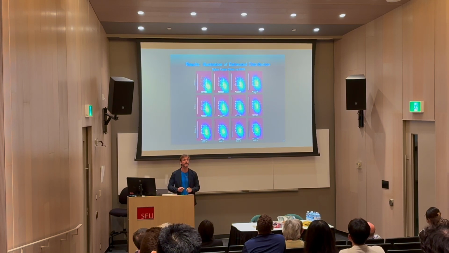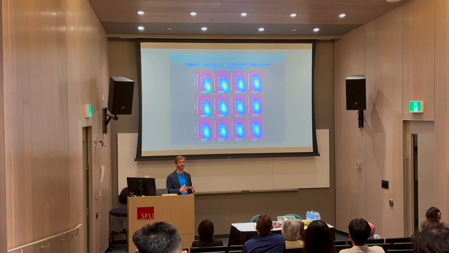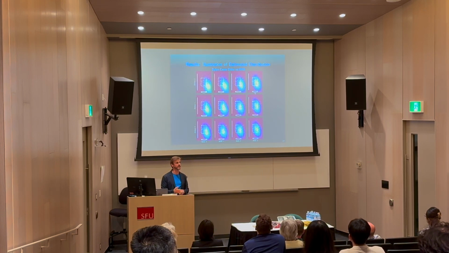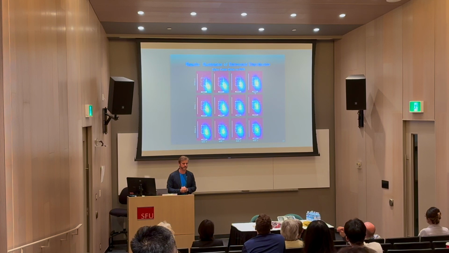So what we see is that as the number of balls increases, the location distribution, and I'm only showing you two dimensions of the 9-dimensional distribution that we learned, is moving more toward the center of the strike zone. Whereas as the number of strikes increases, the location distribution is moving further away from the center of the strike zone.